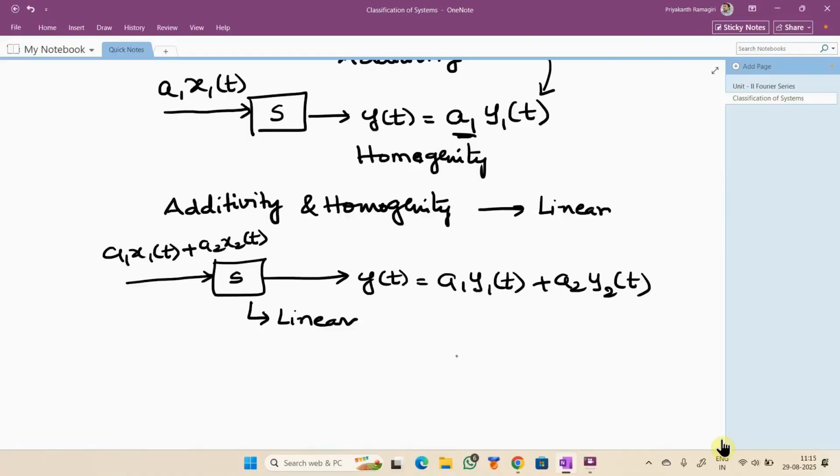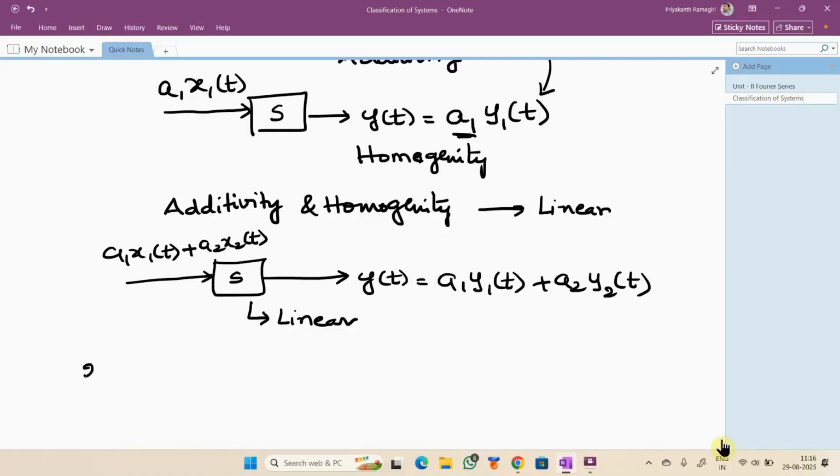I am not concentrating on continuous time and discrete time systems, because it is very simple: if the input and output are continuous in nature, the system is a continuous time system. If the input and output are discrete in nature, then the system is a discrete time system.